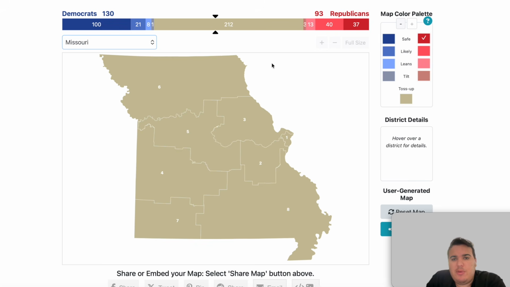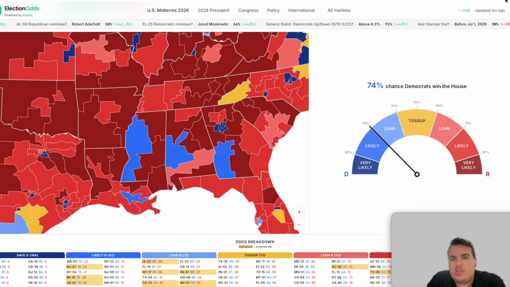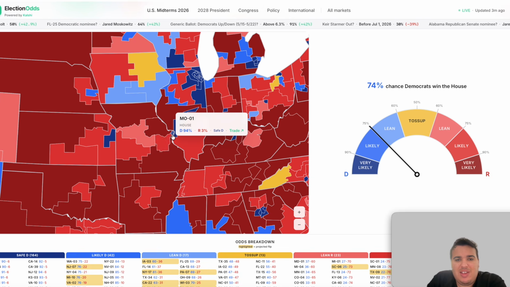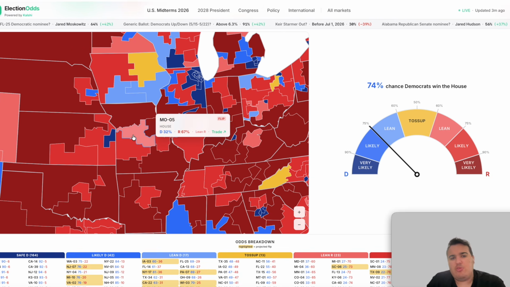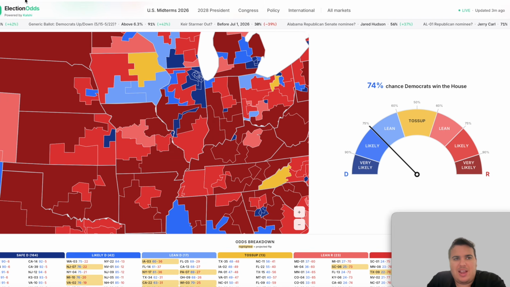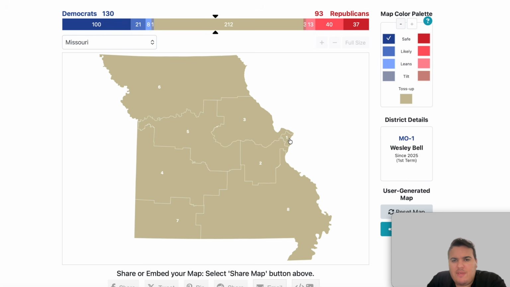Missouri, its map has now been officially redrawn. There was 2 Democratic seats in the 5th district and the 1st. On most prediction rankings, it's now just one Democratic seat, safe seat in the 1st district. You have lean Republican in the 5th and likely Republican in the 4th and 2nd. So we can go ahead and fill this in.